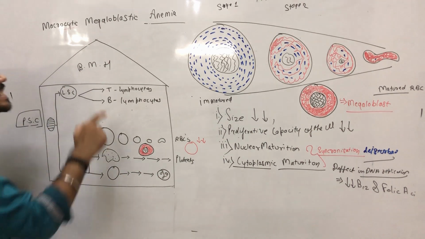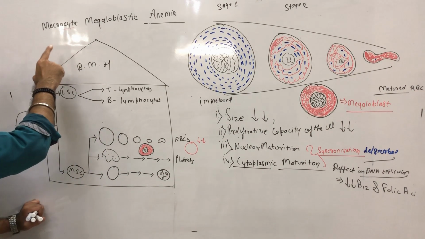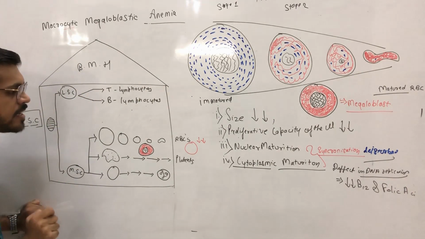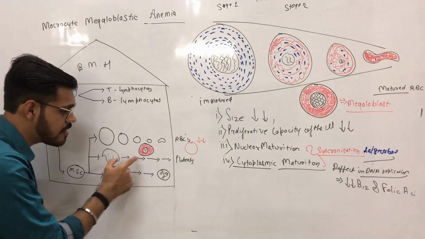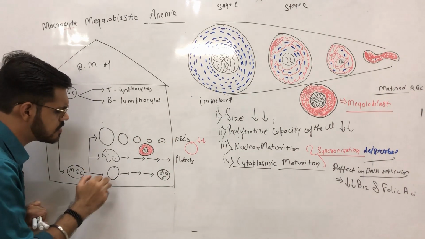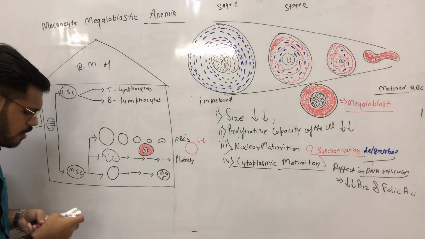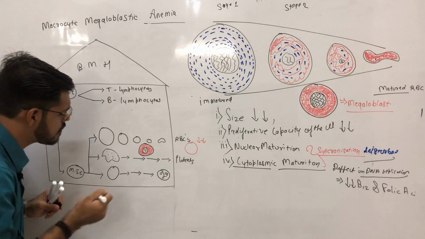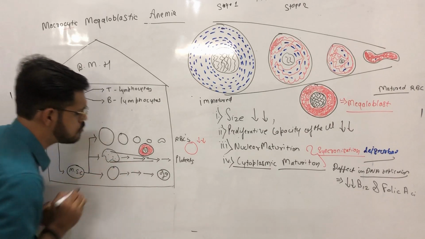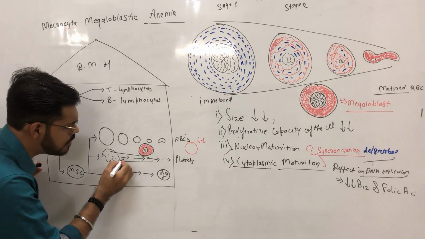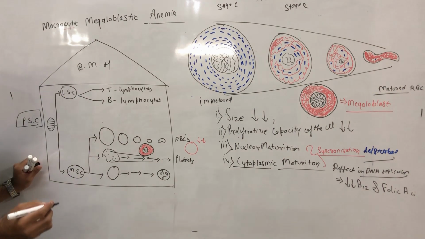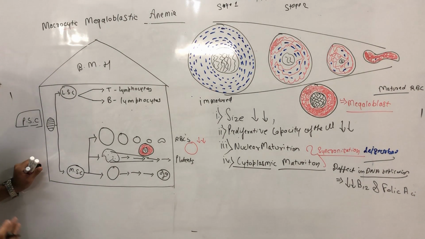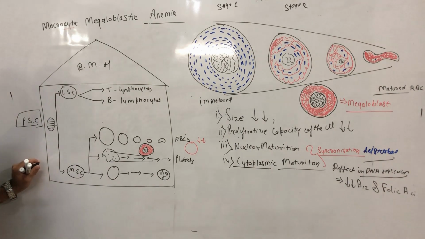body. But in this patient who is having macrocytic megaloblastic anemia, RBCs are reduced due to the defect in DNA replication. So in the megakaryoid pathway also, there is a defect in DNA replication, because all the cells which are rapidly proliferating in our body will have a defect in DNA replication.